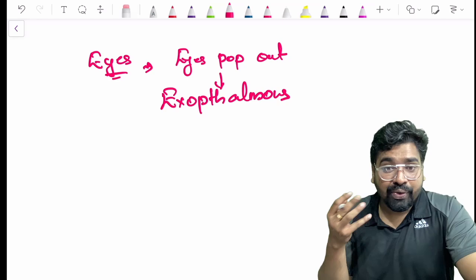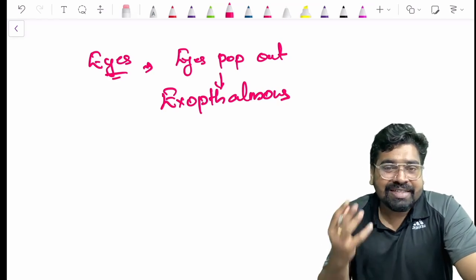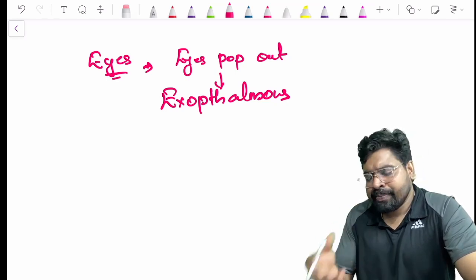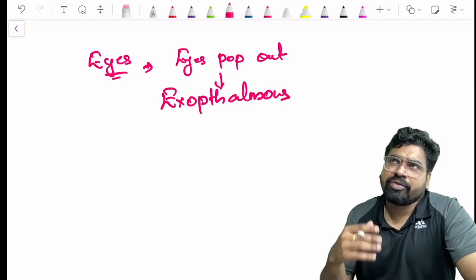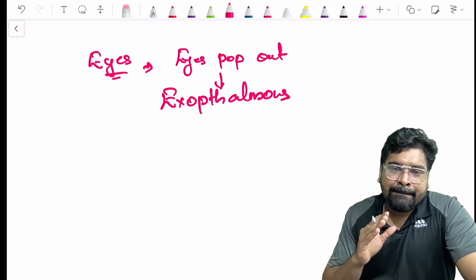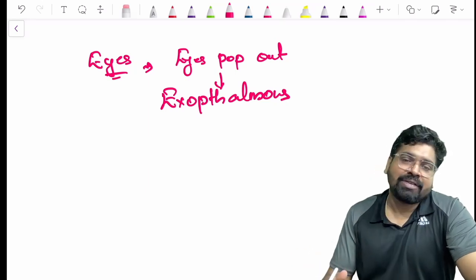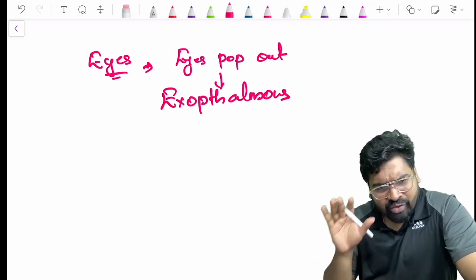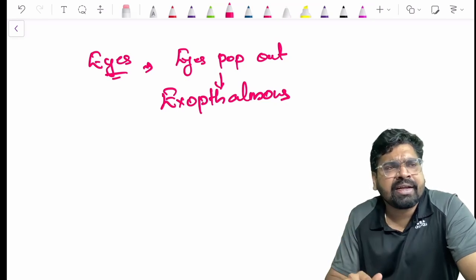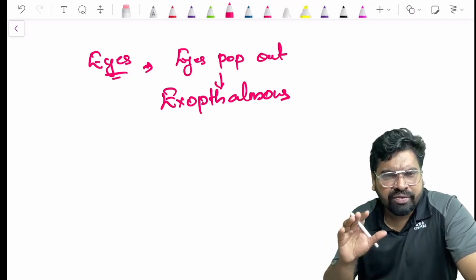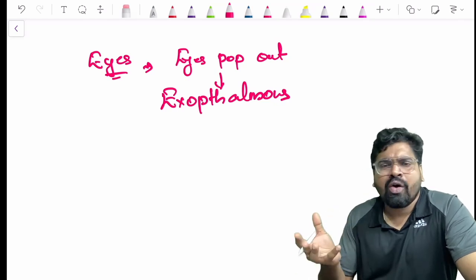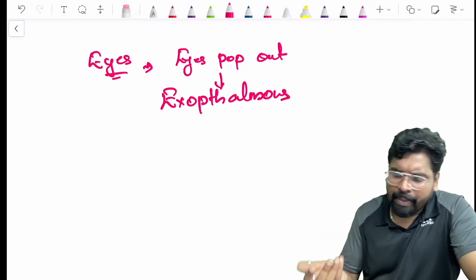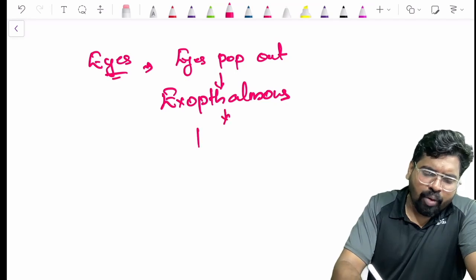So once you know what is really happening, you can easily say the clinical features. There is no need to learn by heart. Students take up Crouzon syndrome by heart: oh, it has exophthalmos. But in the exam, when you see the other options, you will get puzzled. A student who understands what the defect is knows that the skull is already fused, and there's no place for the eyes to sit. So definitely, they will pop out. That is exophthalmos, or we say proptosis.